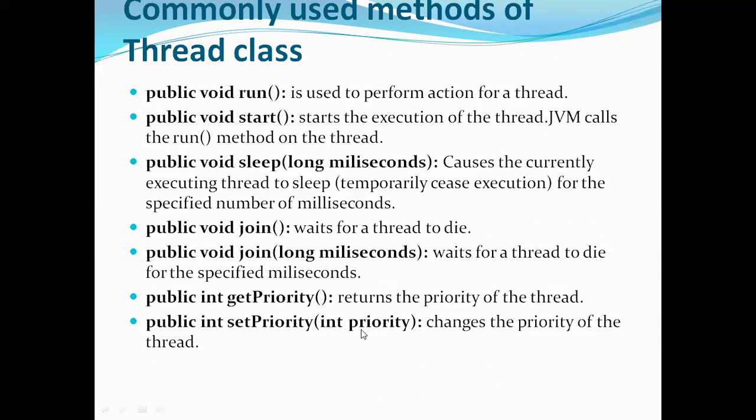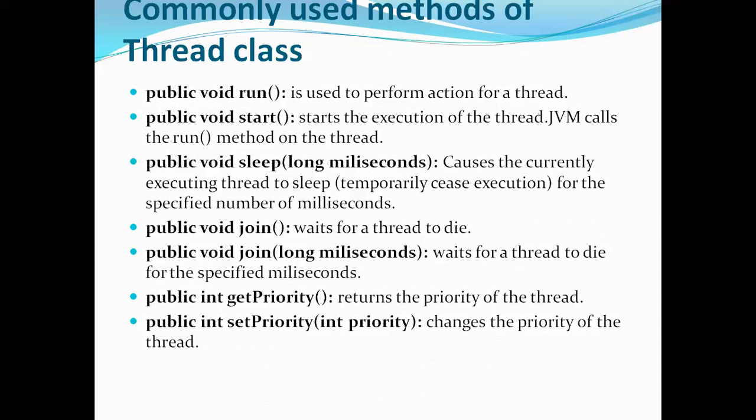Next is get priority. So every thread, when it is created, will have by default a few properties. That is, it will have a name, it will have an identifier, and it will have a priority. So we should remember these three. When a thread is created, it will have by default a name, and the name is thread 0. If you have a second thread, it is thread 1, and so on.